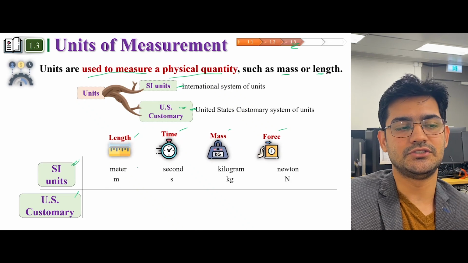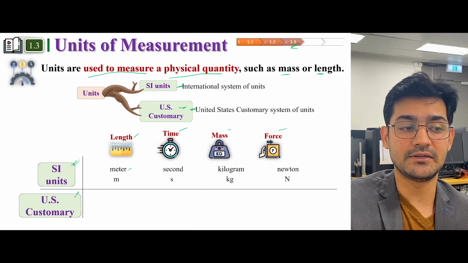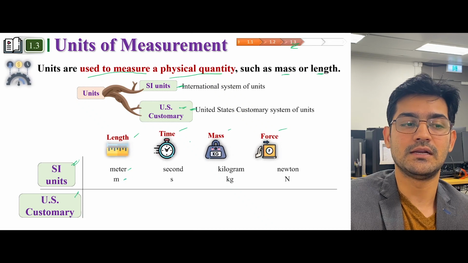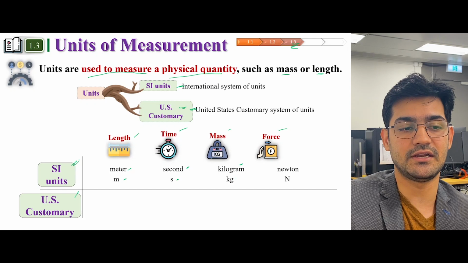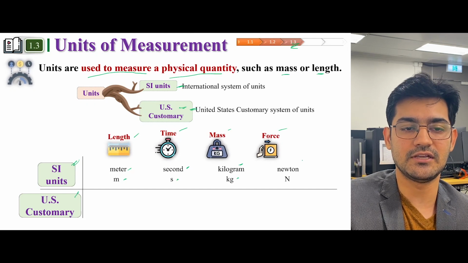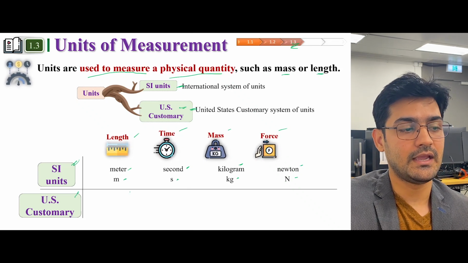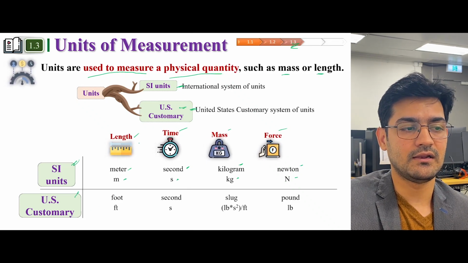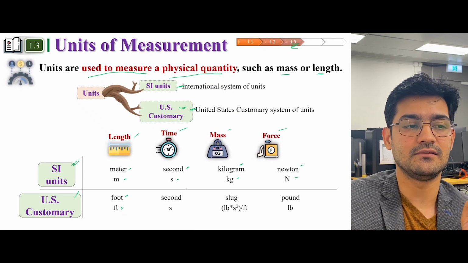So length in the System International is measured in meters and is written as m. Time is measured in seconds, written as s. Mass is measured in kilograms, written as kg. Force is measured in newtons and written as N. In US customary, length is measured in feet and is written as ft.